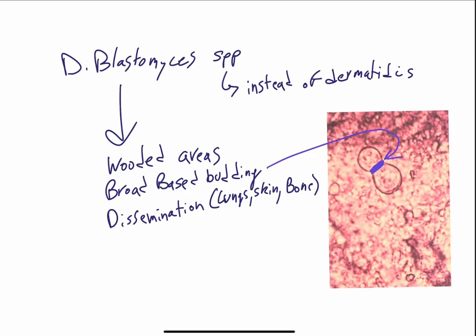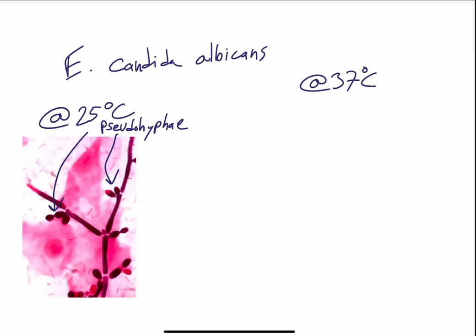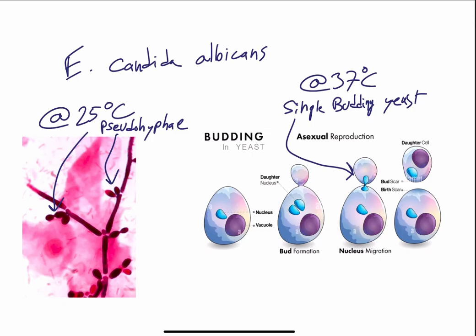Now, when dealing with Candida albicans, what we're looking at here in these two images is pseudohyphae at 25 degrees or single budding yeast at 37 degrees. So on the left, we have the pseudohyphae. These are the buds that are just barely emerging off the main branch. On the right, the single budding yeast is what they're showing you. This is a stylized image just to get you familiar with the concept.